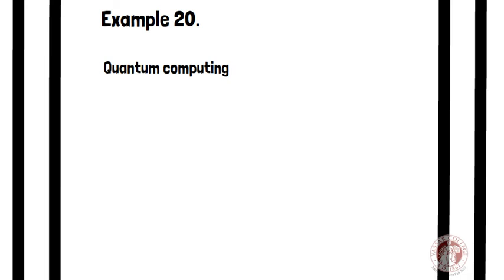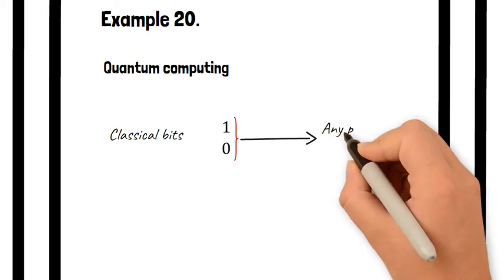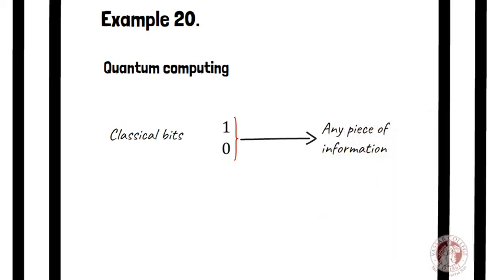For example, if we consider the classical bits, those used in modern computers, there are only two possible values for these bits. These are 1 and 0. Actually, in an electric device, these values could mean on and off positions of a switch. The combination of these two bits has allowed the ability to store and process any piece of information.